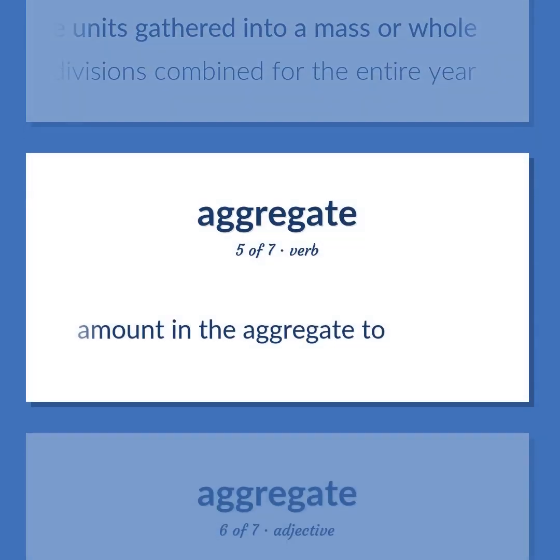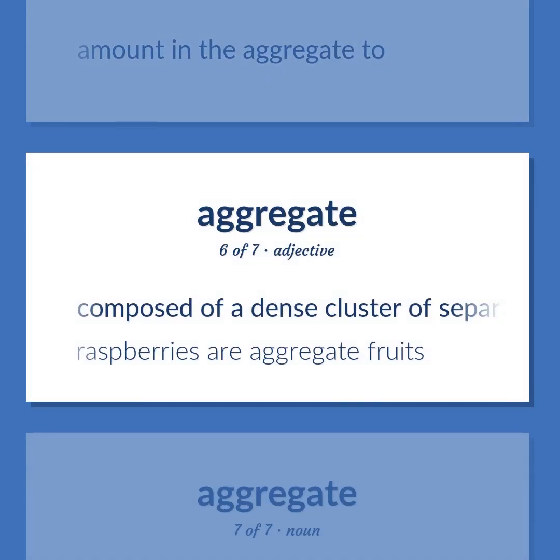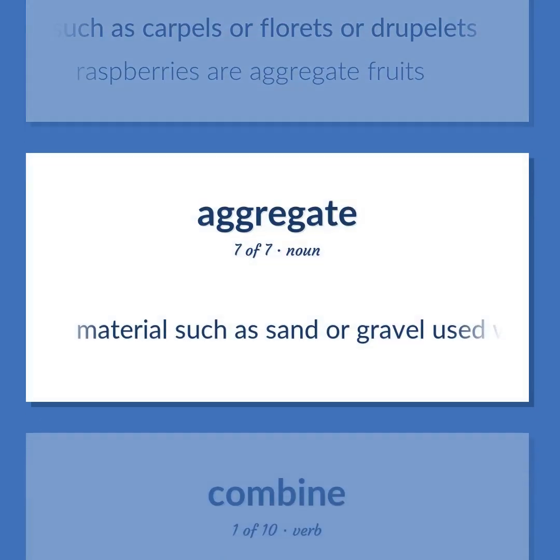Amount in the aggregate too. Composed of a dense cluster of separate units such as carpels or florets or druplets. Raspberries are aggregate fruits. Material such as sand or gravel used with cement and water to make concrete, mortar, or plaster.